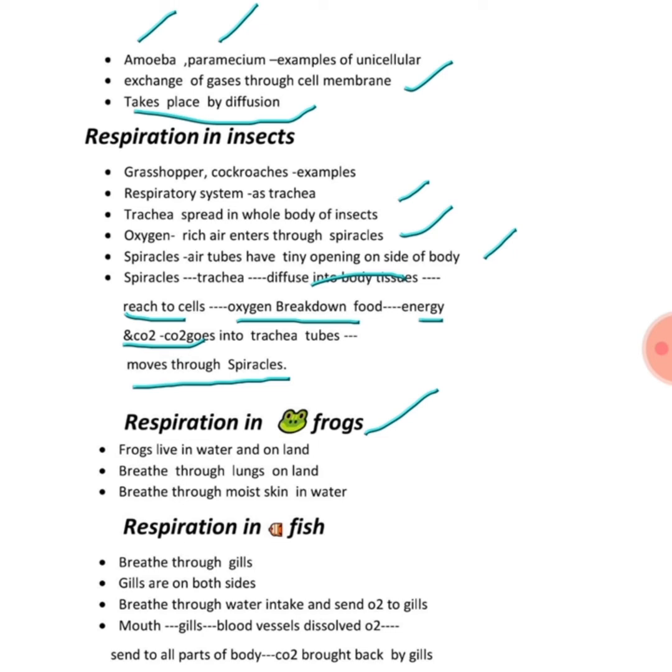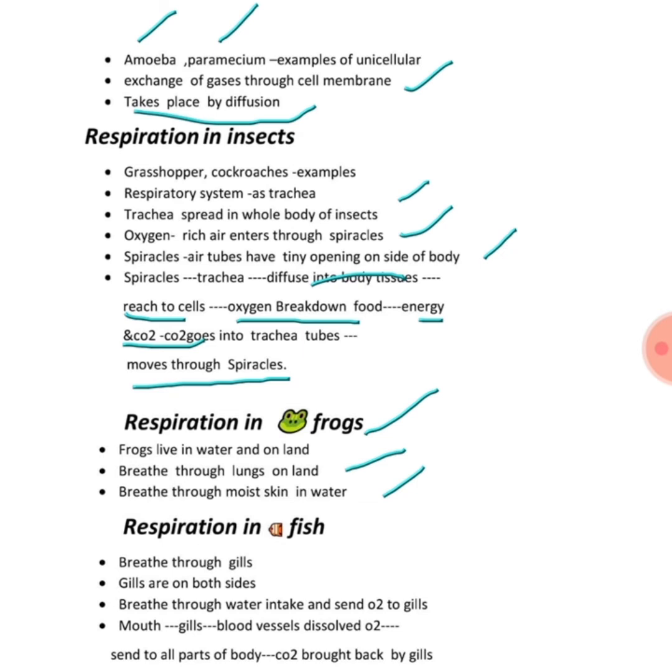Now let's talk about respiration in frogs. We all know frogs live on land as well as in water. So they breathe through lungs on land and through moist skin in water. So they are breathing both ways. Let's talk about the fishes.